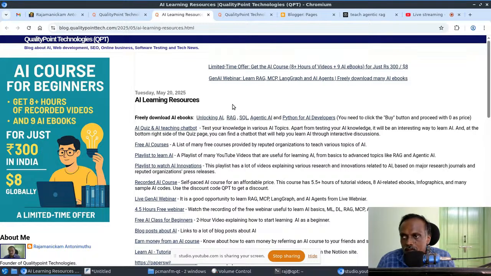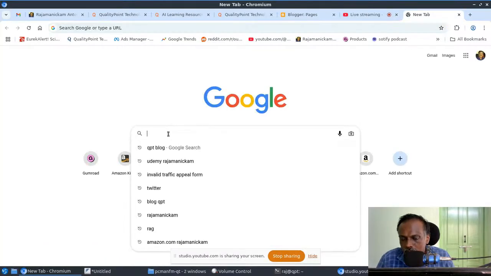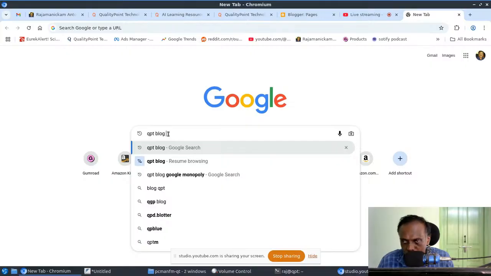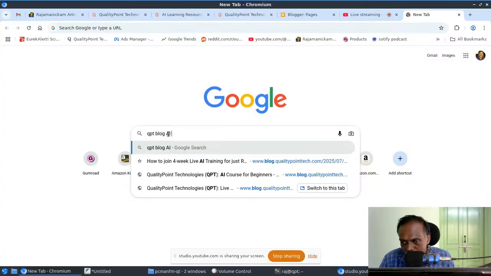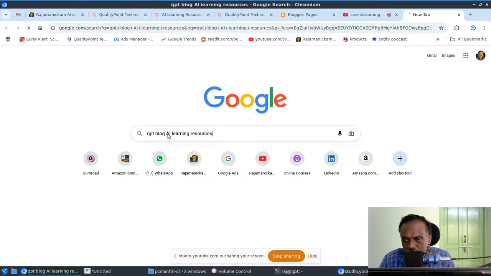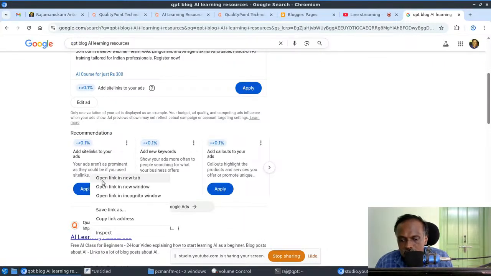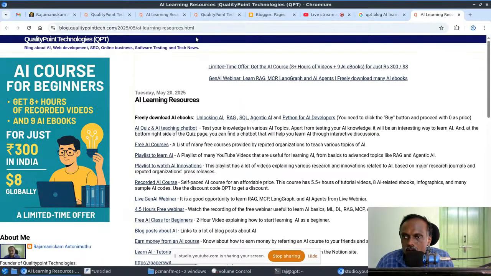Otherwise, if you want to reach this page after some time, go to Google. Maybe you can search QPT space blog and then go to my blog, and there you can search, or here itself we can search, right? AI learning resources. So here it's showing that link, right?